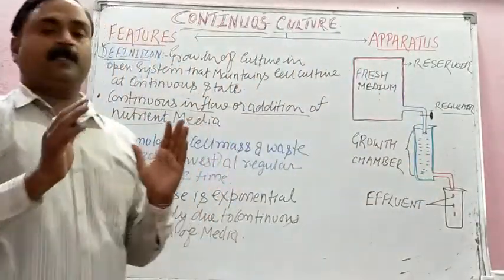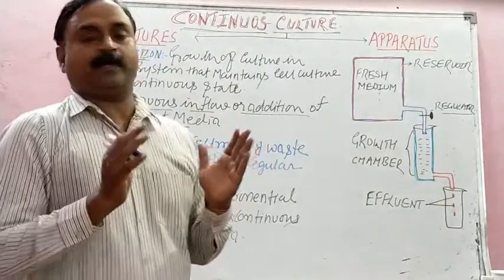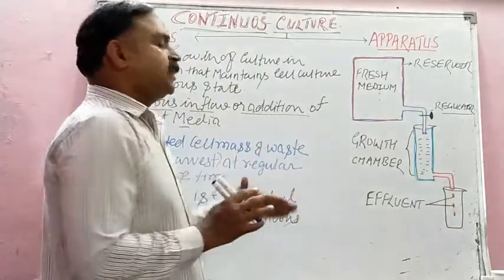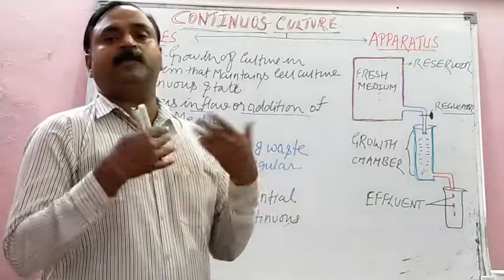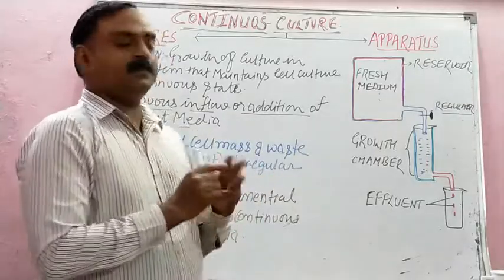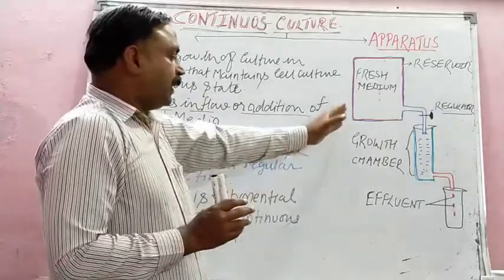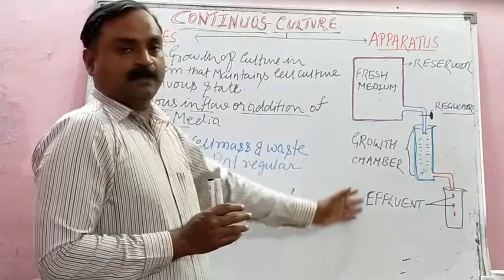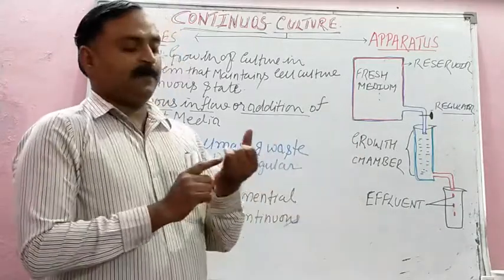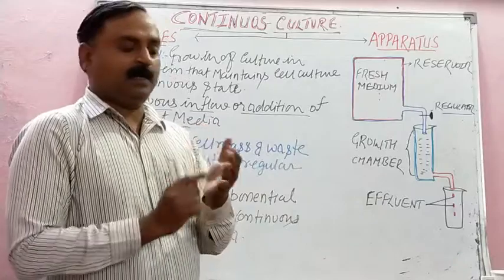And students, one important thing I want to inform you in the last. After this we study downstream processing, that involves three things. After the biosynthesis of the product and its removal, we separate the biosynthetic product and we purify.